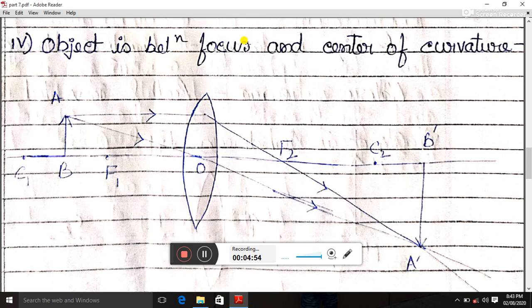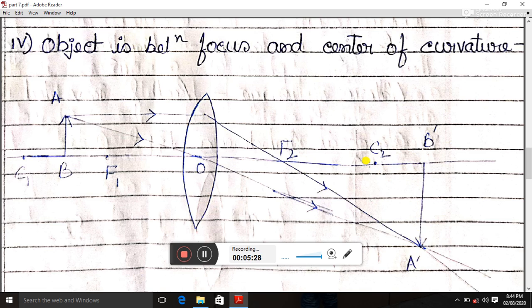My fourth point is when the object is between focus and center of curvature. This is my object. It is in between this center of curvature and focus. Similarly, a ray parallel to the principal axis will suffer refraction at this lens and will pass through the focus and will go like this. Another ray will pass through the optical center without any deviation, and these two rays will meet at a point A dash. So my image will form at A dash B dash.